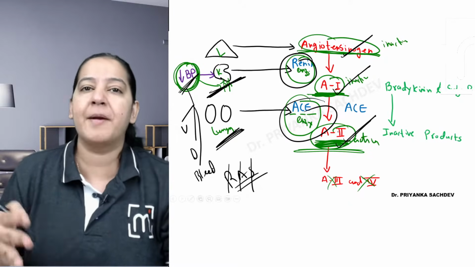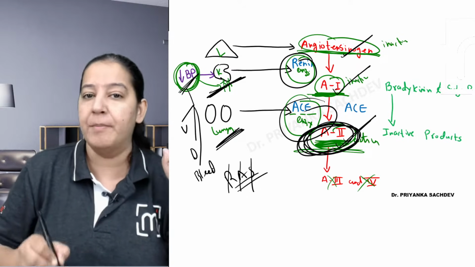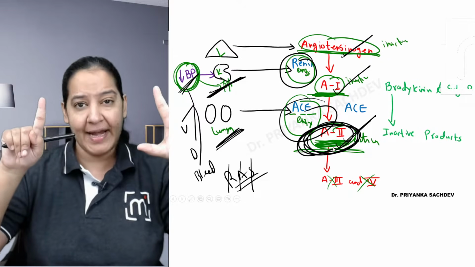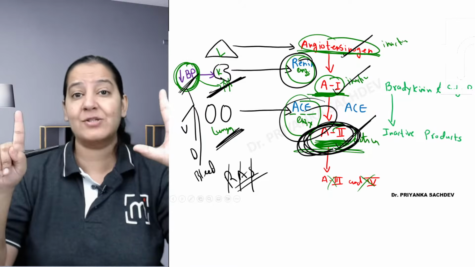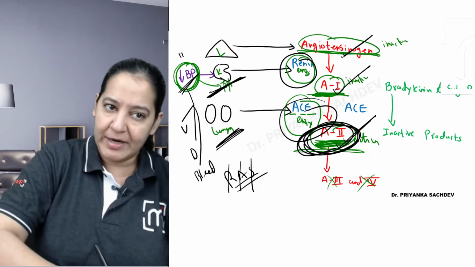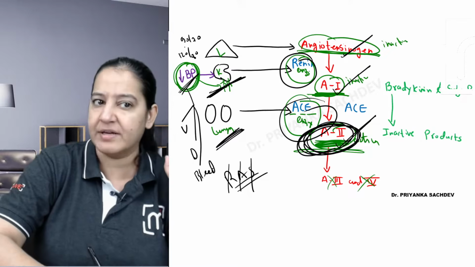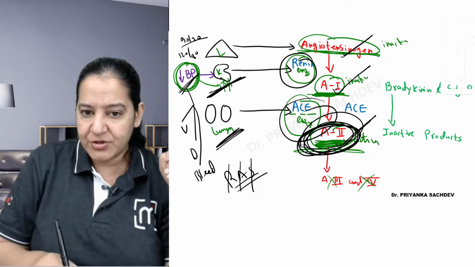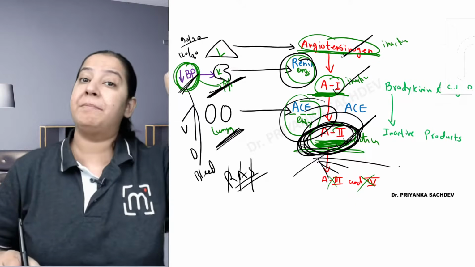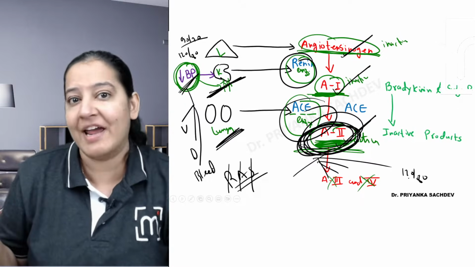So you will say, ma'am, how are they again increasing the BP? This angiotensin 2, which is the active form, will act on 6 organs. I will show you the next diagram. There are 6 organs in the human body, and there are receptors. It will act on the 6 organs and again cause a rise in BP. So rise in BP means maintaining the BP. If the BP is 120 by 80 and by falling it becomes 90 by 70, just suppose, right? So this system will come into role, and this angiotensin 2, by acting on the 6 organs, I will tell you which 6 organs, will again increase the BP from 90 by 70 to 120 by 80.